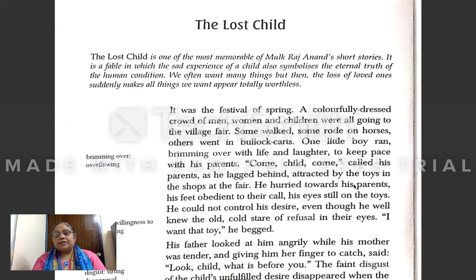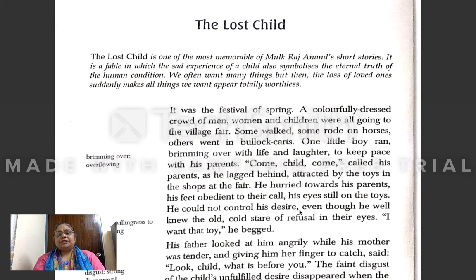He hurried towards his parents, his feet obedient to their calls, his eyes still on the toys. From his heart he was with the toys, but he hurried towards his parents because he was afraid also that his parents would move forward and he would be left behind.